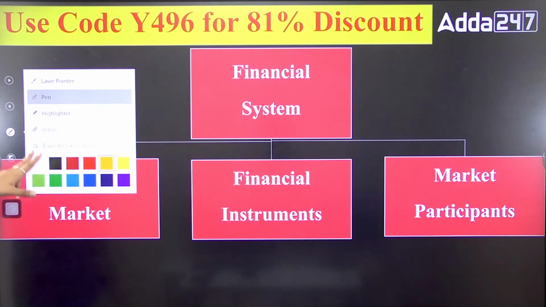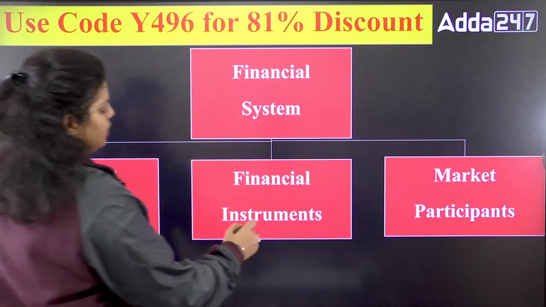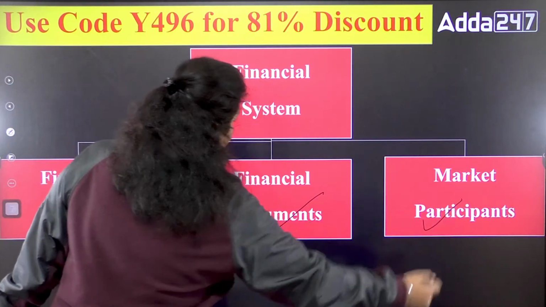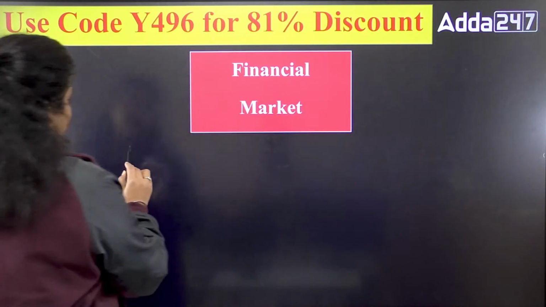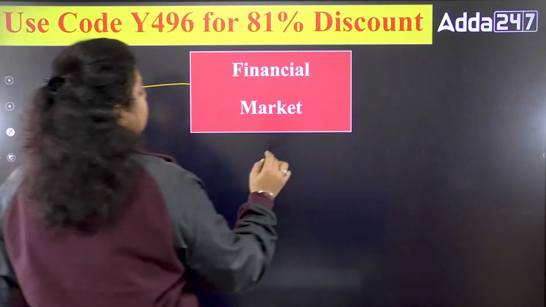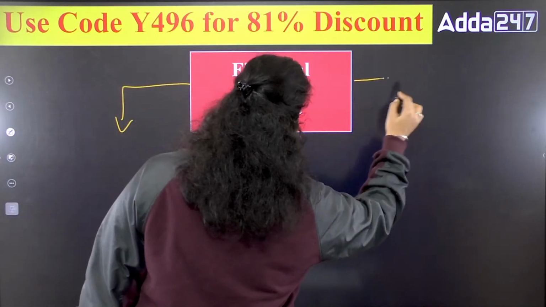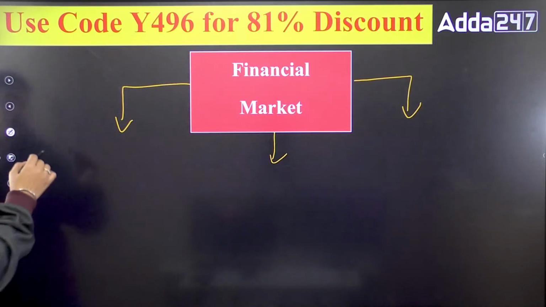Next, about the financial system, these are the three components we have seen. First is financial markets, financial instruments, and the market participants. Let's understand these one by one. The financial market is divided into mainly three categories. Actually there are two major types of markets that are very famous, but three are very important.